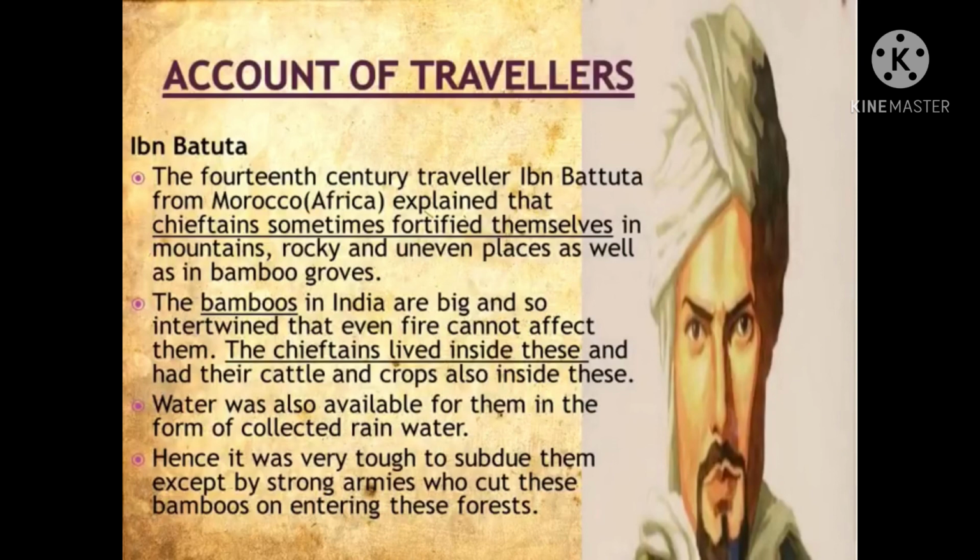The chieftains lived inside these and had their cattle and crops also inside these. So water was also available for them in the form of collected rainwater. Hence, it was very tough to subdue them except by strong armies who cut these bamboos on entering these forests.